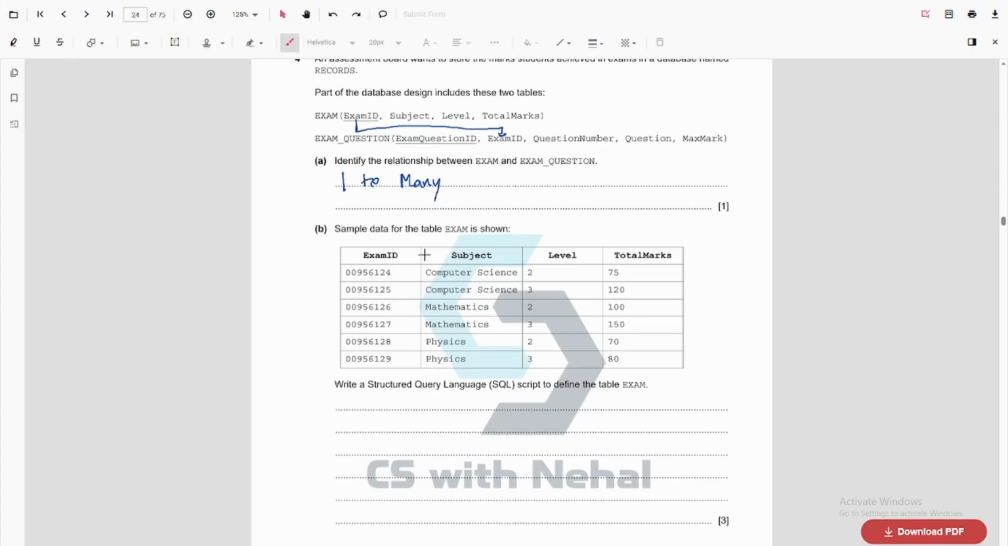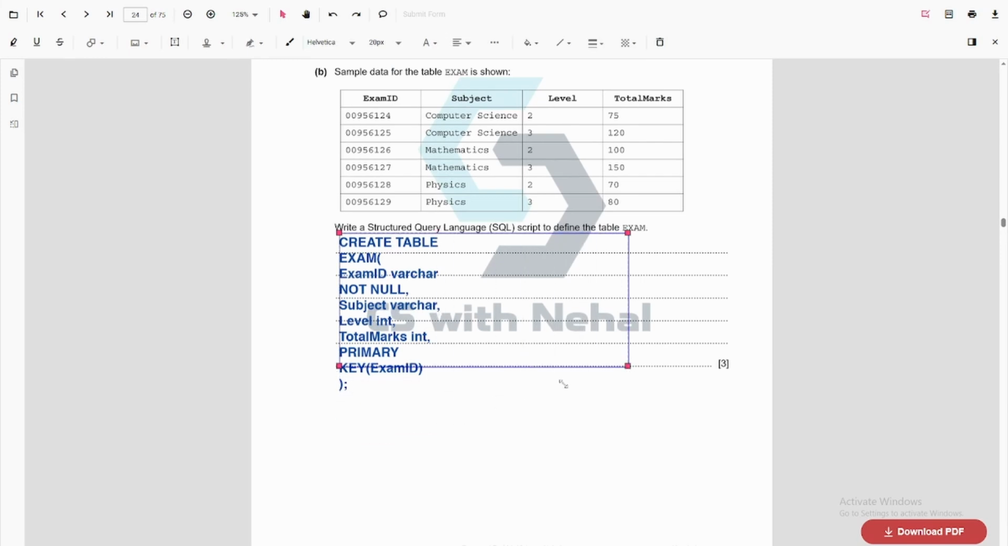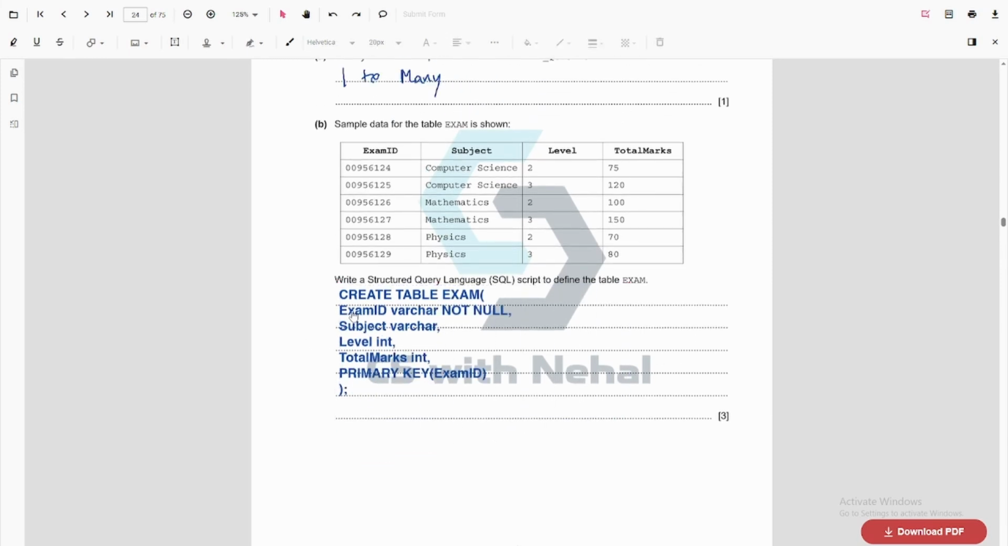Sample data for the table is shown. Write an SQL script to define the table exam. So we create a table called exam. The exam ID is a variable character which is not null. Then we should mention the number of characters, right? So here the number of characters is 1, 2, 3, 4, 5, 6, 7, 8 characters maximum. This question is not that strict about the constraint because it is not mentioned in the question to follow the constraint. So we use VARCHAR instead of CHAR.